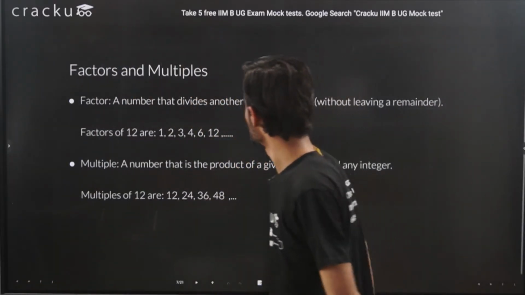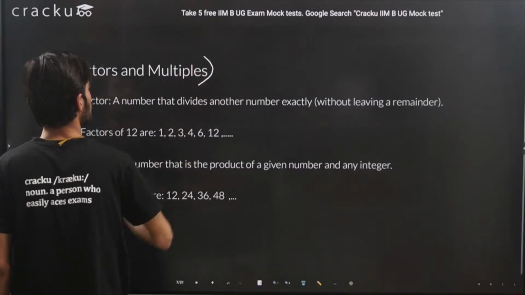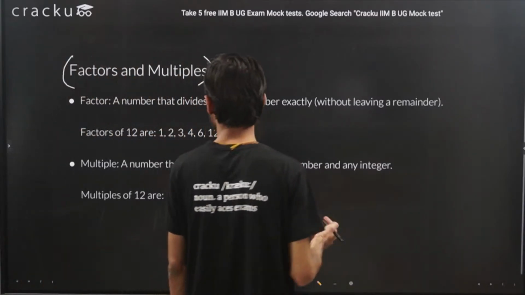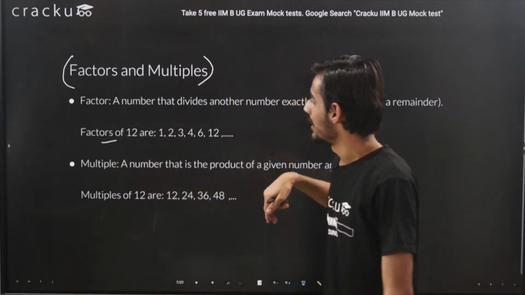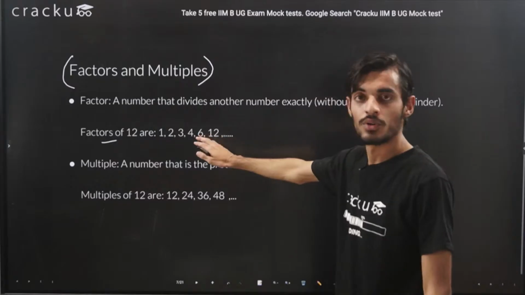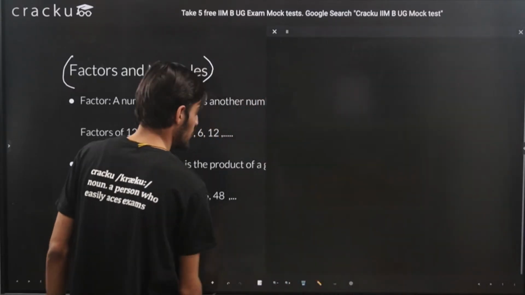Okay, so I think this is an important slide now. This is about factors and multiples. How do you calculate the factors of a number? Even though I have taken one example, that is factors of 12 are 1, 2, 3, 4, 6 as well as 12. Let's try to take an example for this.